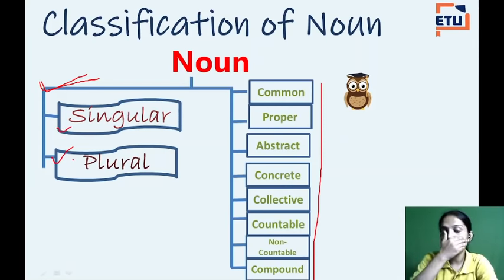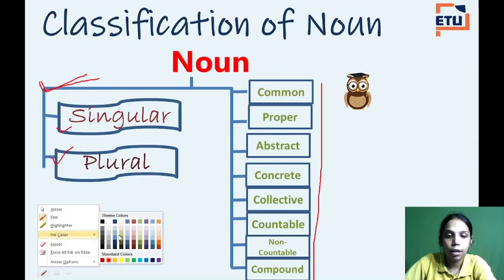Okay, so first see, the classification of noun is done in two parts. First is the quantitative and second is the qualitative. In the quantitative case it is singular, plural. Singular is something like one, plural is more than one. But here, see, let me change the ink color for you.